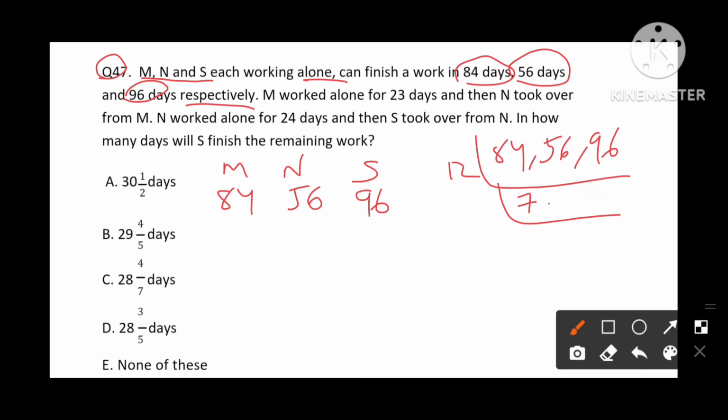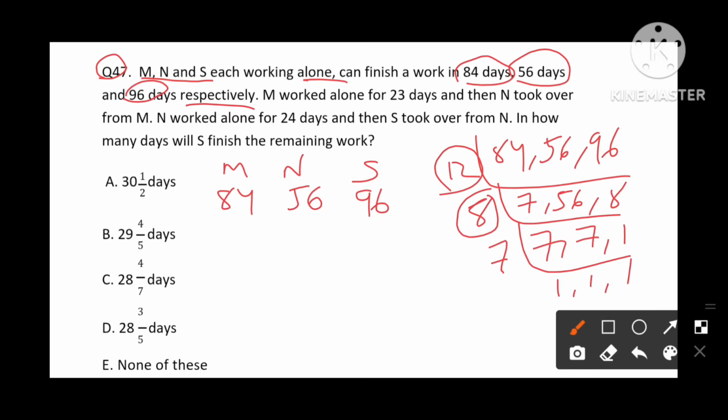12, 7 times 56, and this is 8 times. 8, 7, 7, 1. So next one is 7. We get all ones. So the LCM of all the three is 12 into 8 into 7. 12 8 times 96. 96 into 7 will be the LCM. 7 6 times 42, 7 9 times 63 plus 4, 67. So LCM of all the three is 672.